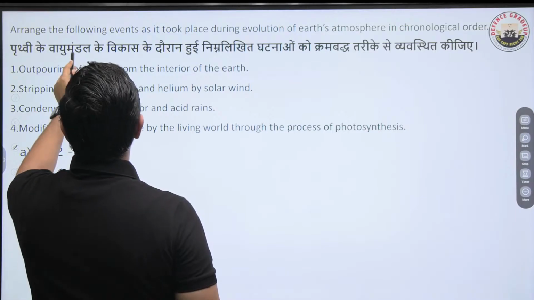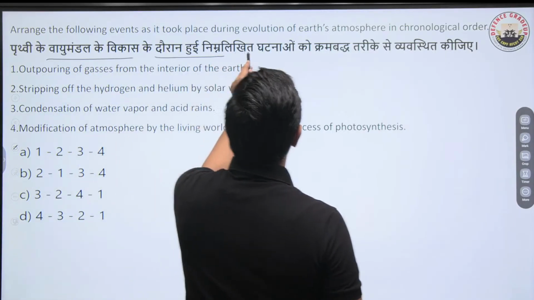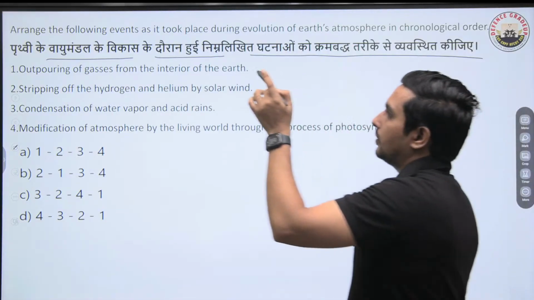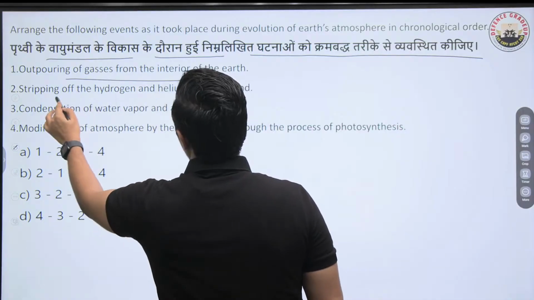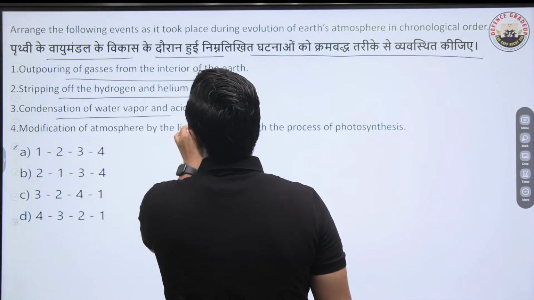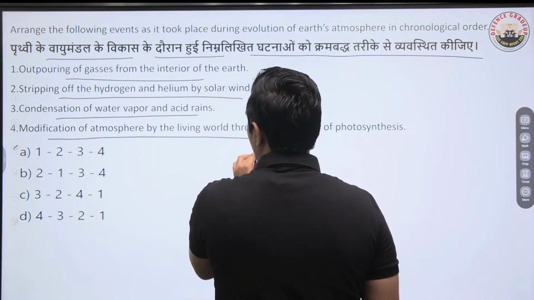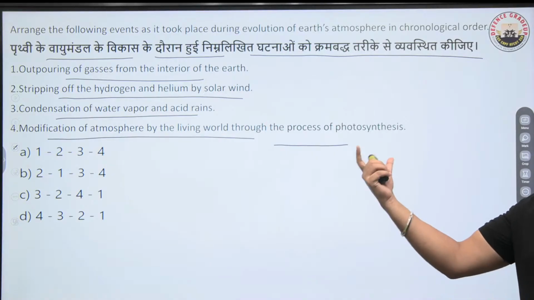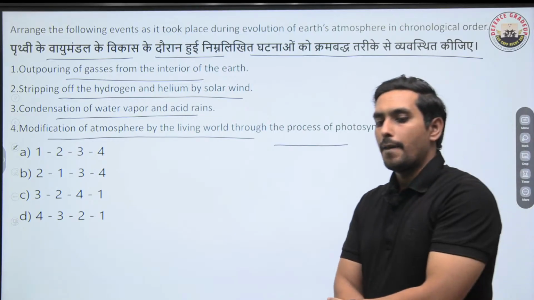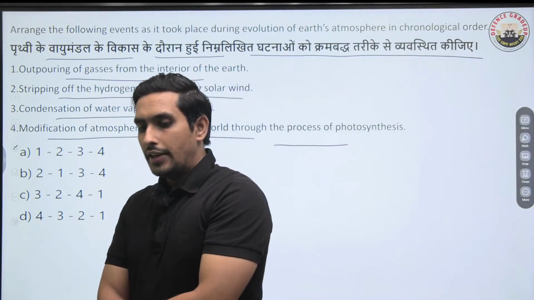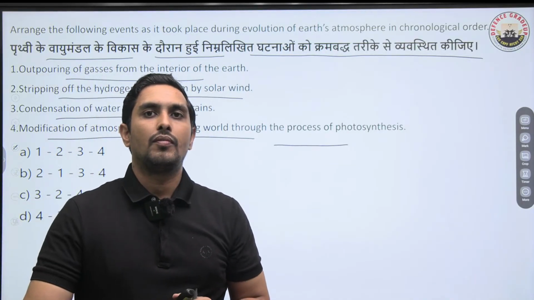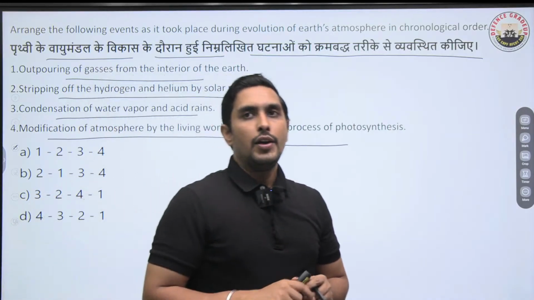Arrange the following events as they took place during the evolution of Earth's atmosphere in proper chronological order. We have 4 events: outpouring of the gases, stripping of the hydrogen and helium by the solar winds, condensation of the water vapor, and modification of the atmosphere by the living world through photosynthesis. So tell me which happened first. What was the first occurrence? Which event is happening in the very beginning? Think about it.